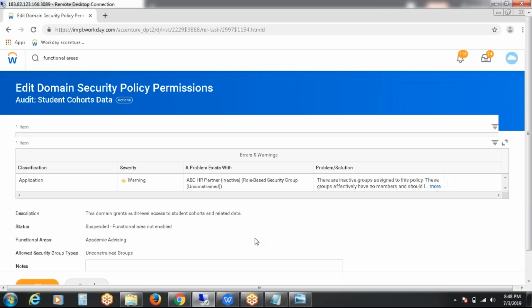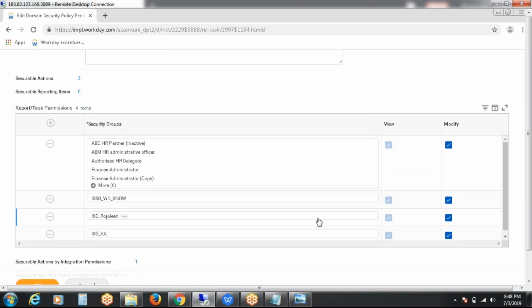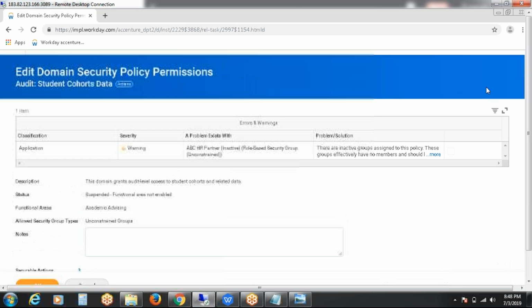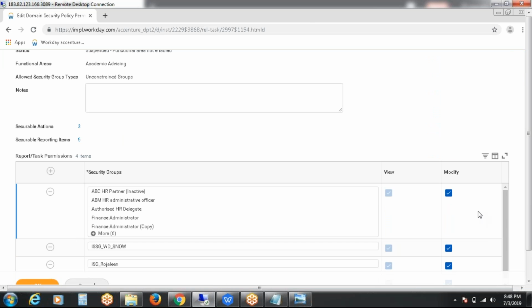See here. When will the modify option be available? As I just told you, you see the edit security policy permission only when you have modify access here. Otherwise you will see the view security policy option itself. Clear?